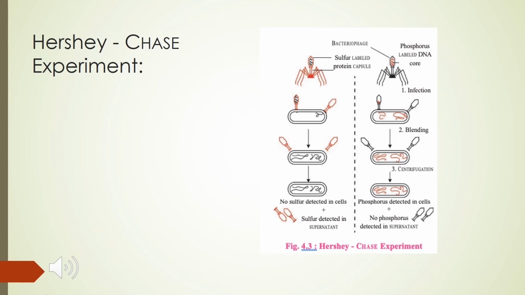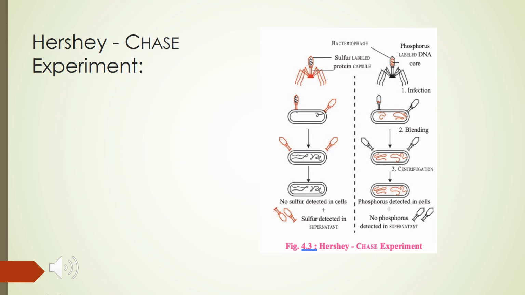Some viruses were grown in P32, that is in phosphorus medium, and some were grown in radioactive S35 sulfur medium. So viruses which were grown in the presence of radioactive phosphorus contained radioactive DNA, that is the labeled DNA, but did not contain radioactive protein. Why?